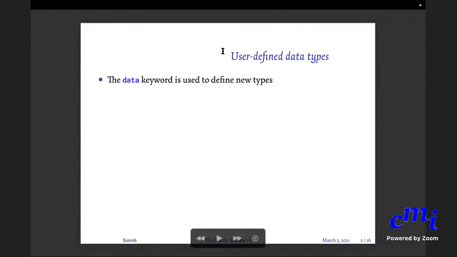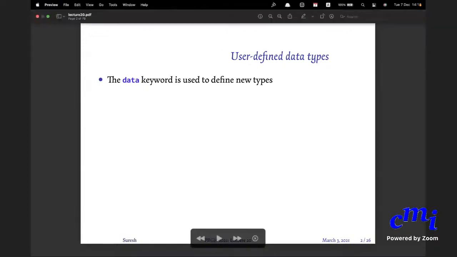Sir, list of int is not a data type. No, list of int is a data type. List is something that takes one data type and produces another data type. We'll see that. So list of int, list of char, list of bool, etc. Pair of int comma int, pair of bool comma bool, pair of int comma bool. There are lots of these things that you have seen.